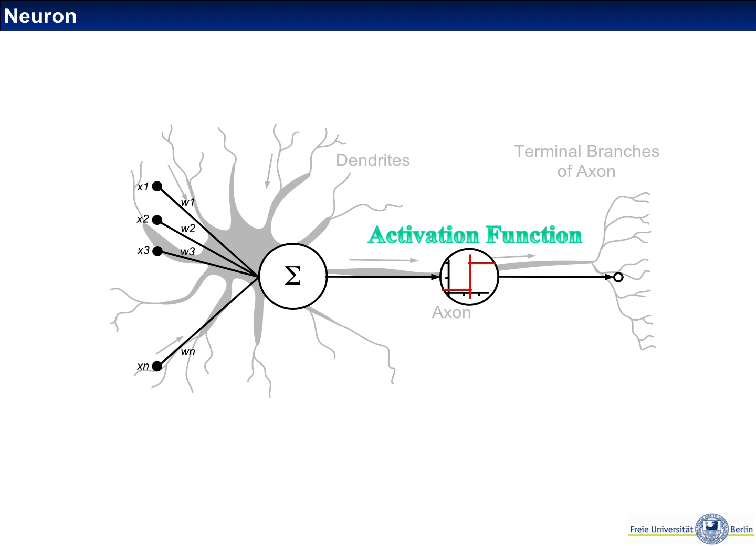These inputs are being summed up or integrated in the cell body of the neuron and are then leading to an activation of the output of the neuron if the aggregated or integrated input exceeds a certain threshold. So then this neuron spikes and sends a signal to the next neurons.